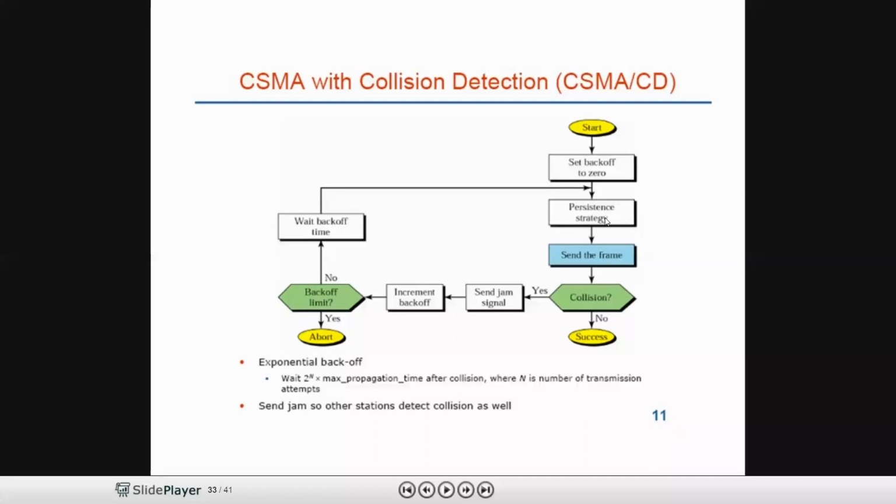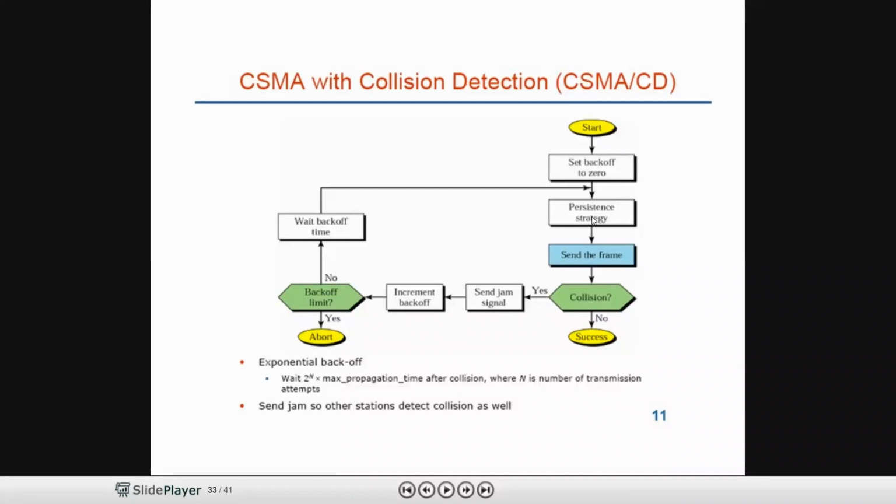How long will it wait? It waits for the end of the transmission, and once the transmission ends, it sends immediately. It is using a probability of 1, since the station is sending with probability 1. Okay, this is called the persistent strategy.